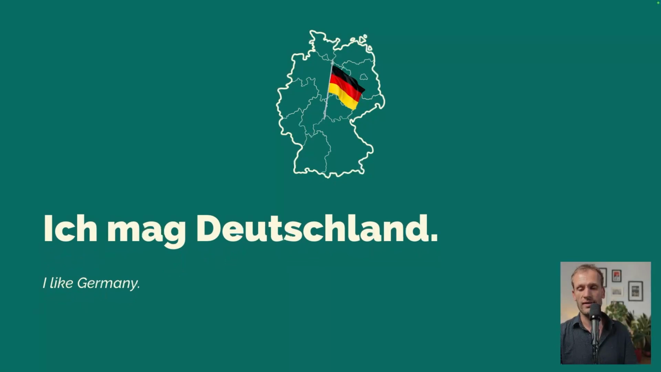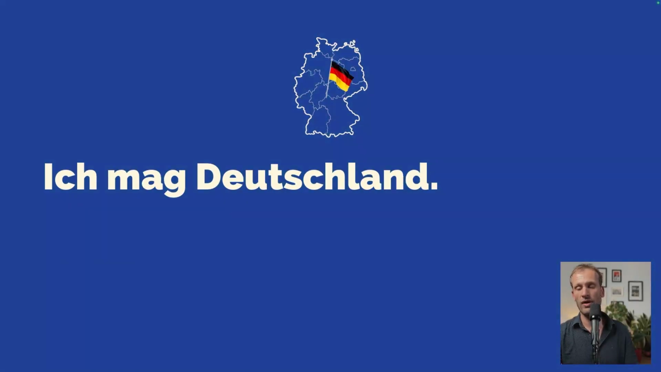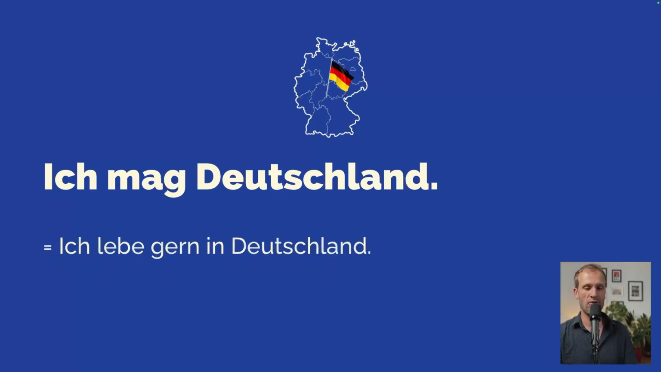Ich mag Deutschland. I like Germany. Or with a verb, I like living in Germany. How would that be? I like living in Germany. That would be ich lebe gern in Deutschland. So to recap, you like something, mögen. You like doing something with a verb, then use the verb plus the adverb gern.